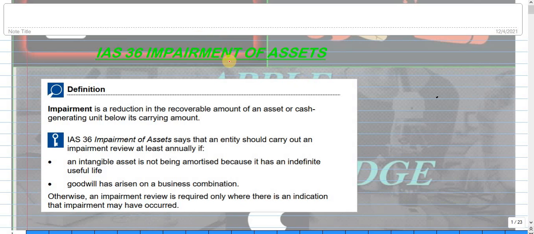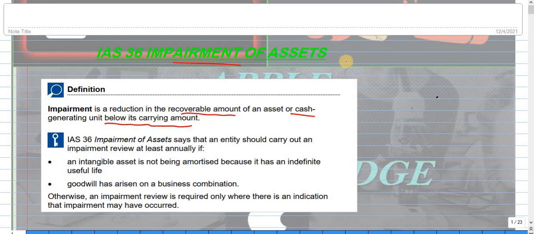Okay, so today we're going to start IAS 36, Impairment of Assets. Fine. And what does impairment mean? Impairment is a reduction in recoverable amount. So this is the reduction in the recoverable amount of an asset or cash generating unit below its carrying amount.